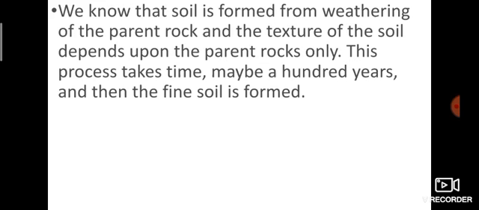This process takes time, maybe 100 years, and then fine soil is formed. A single soil particle takes more than 100 years to form. So how many billions of years should this formation of so much soil take? Just think, wow, it's amazing.